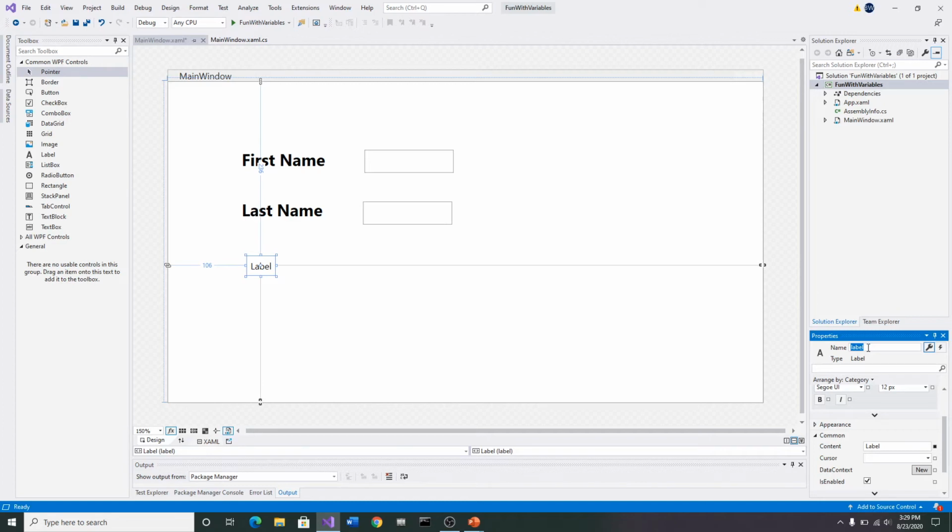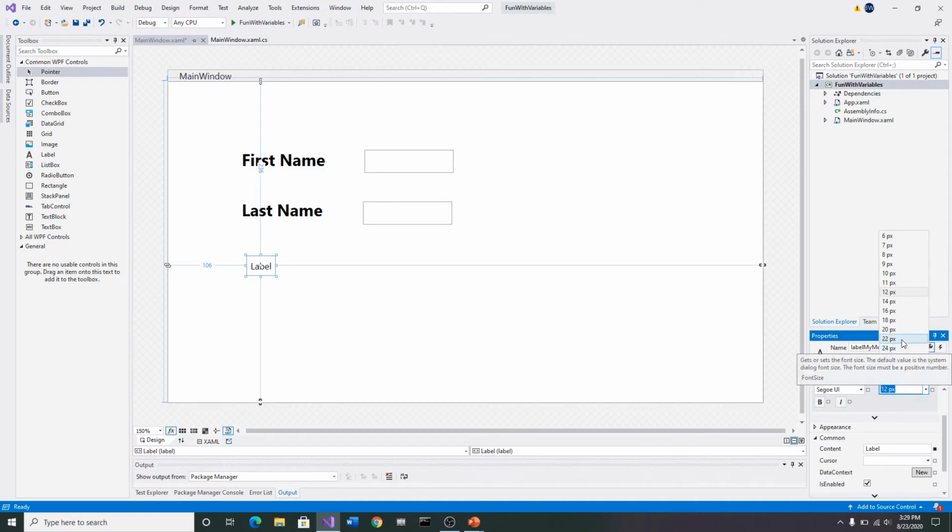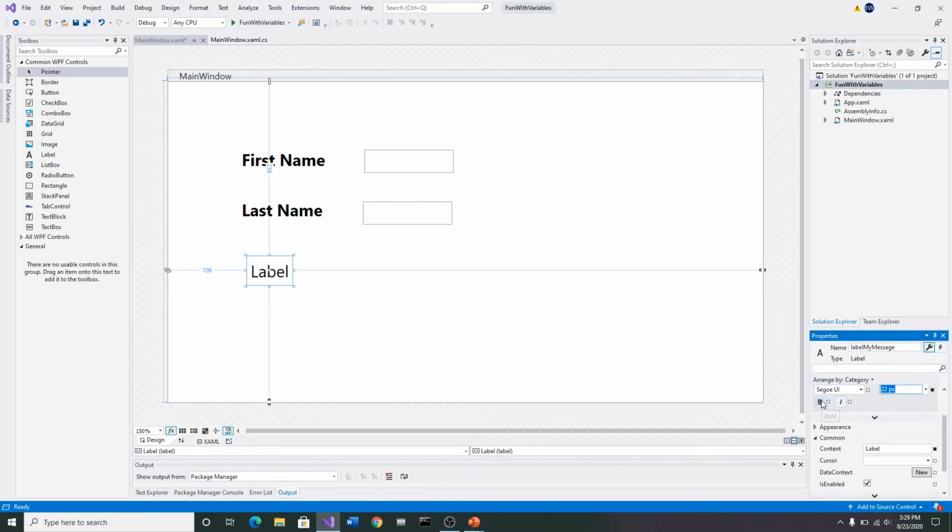I'm going to change the name of this label to label my message. Remember, we're working with a little bit bigger text, so I'm going to change that to 22 and bold. And then down here under appearance, I'm going to change that to nothing.